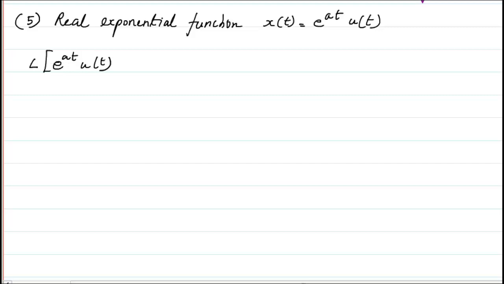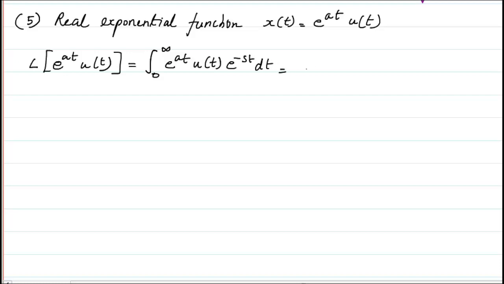e raised to power at u of t, then by putting into the equation, that is 0 to infinity x of t, where x of t now is e raised to power at u of t, into e raised to power minus st dt.